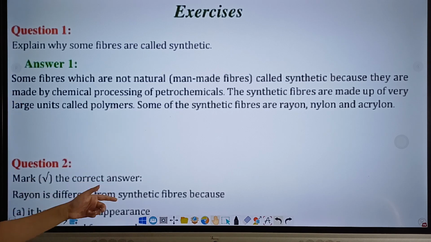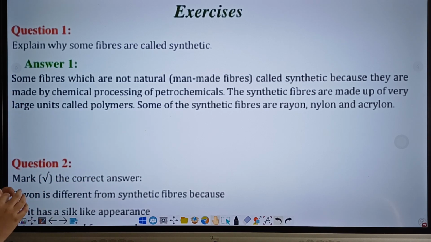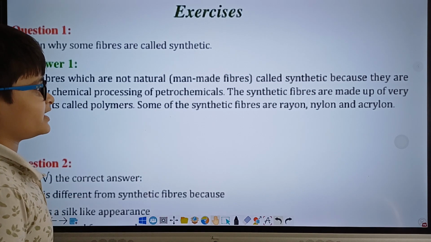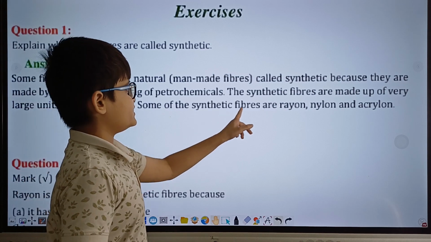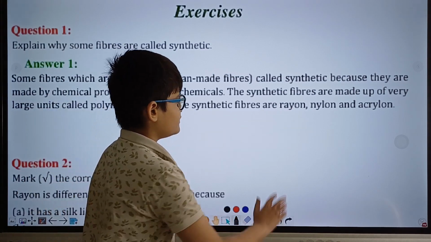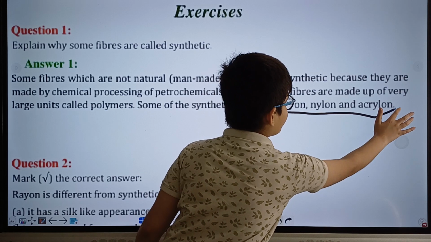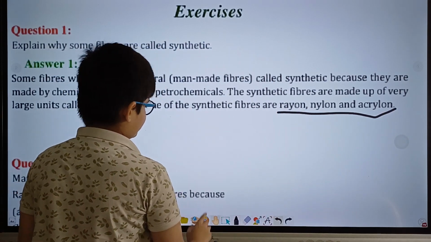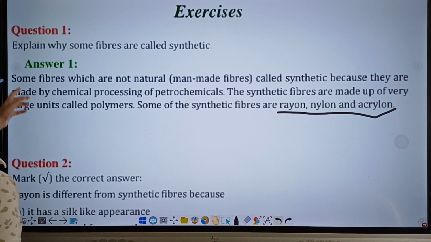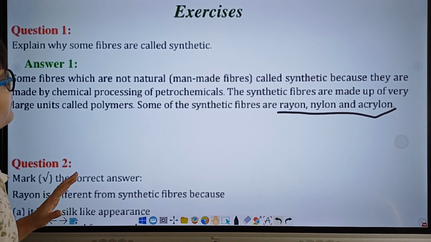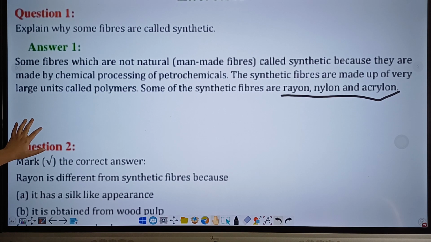So that's how these synthetic fibers are made. They are made up of very large units called polymers that are linked together like chains. Alright? And some examples of these synthetic fibers are rayon, nylon and acrylon. These fibers right here, rayon, nylon and acrylon, are all man-made or synthetic fibers. Hence some fibers are known as synthetic fibers because they do not occur in nature and are made by human beings. Alright?